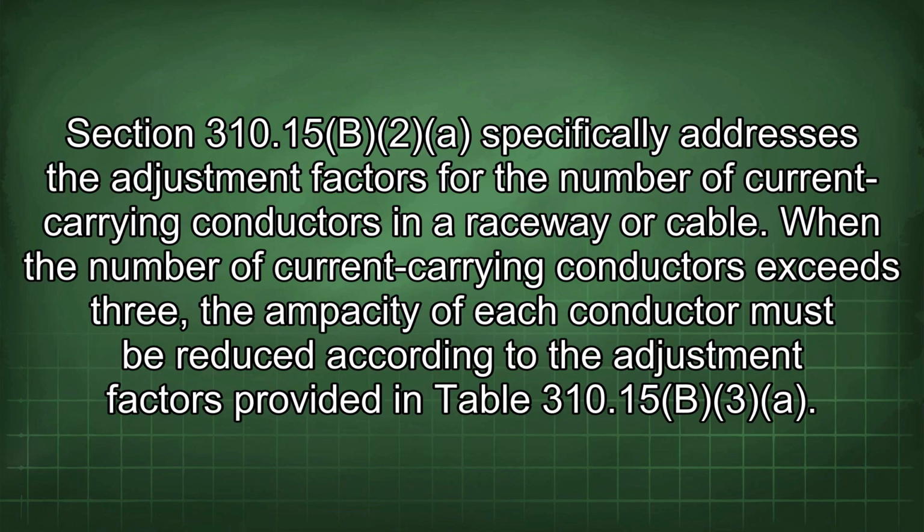Section 310.15(B)(2) specifically addresses the adjustment factors for the number of current carrying conductors in a raceway or cable. When the number of current carrying conductors exceeds 3, the ampacity of each conductor must be reduced according to the adjustment factors provided in Table 310.15(B)(3).